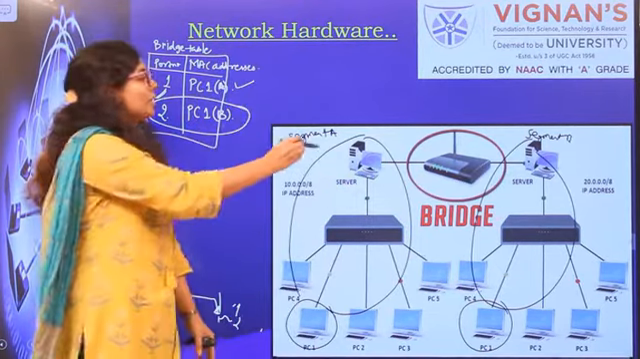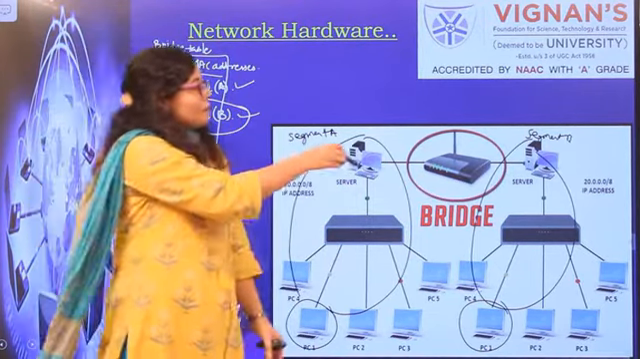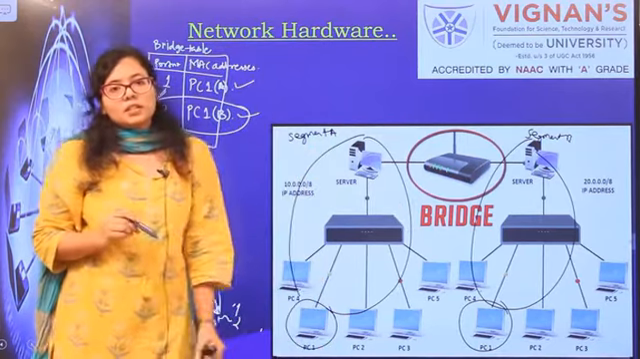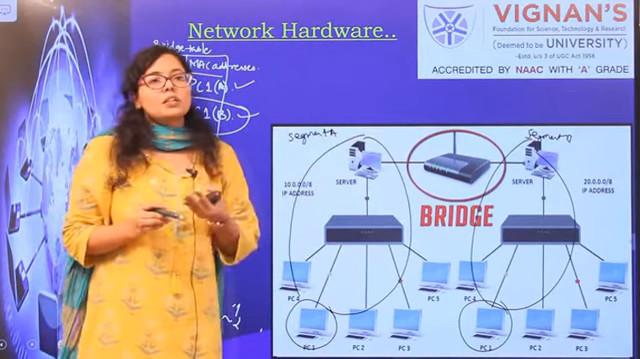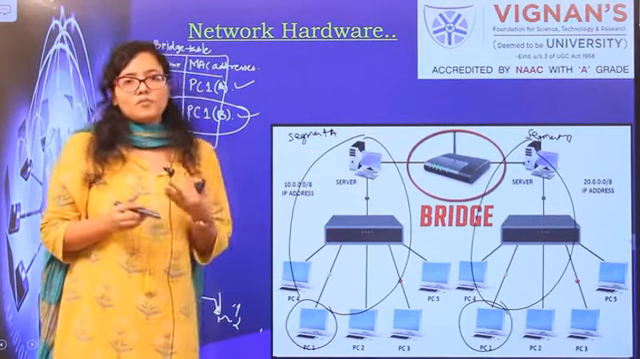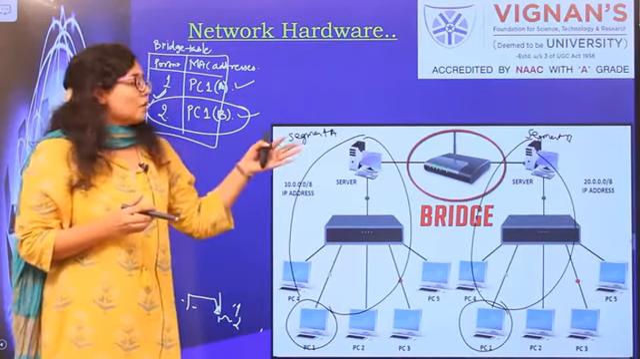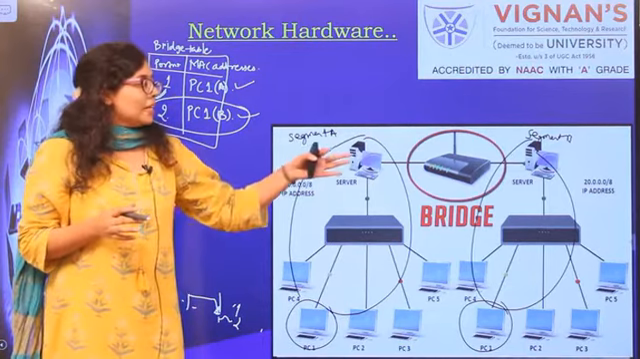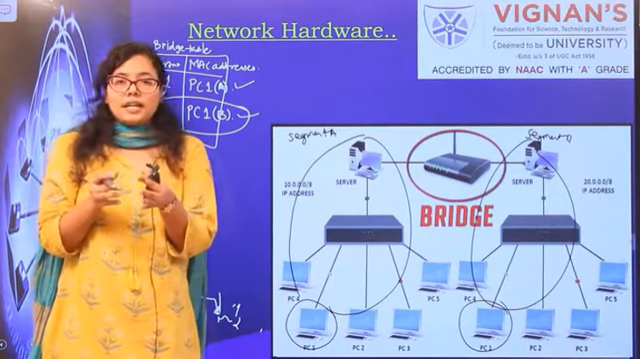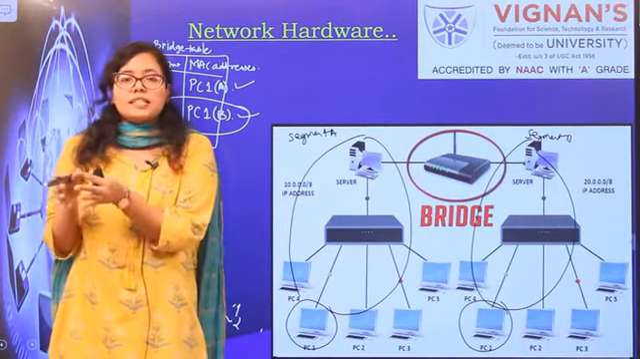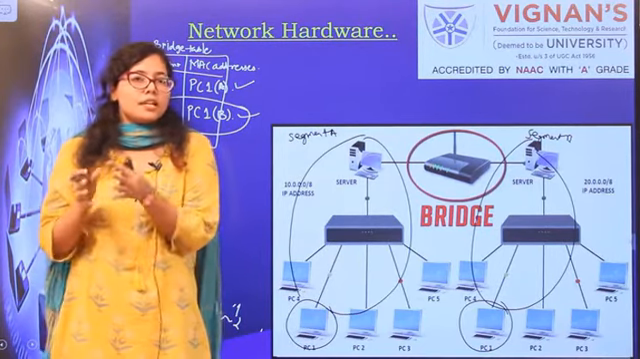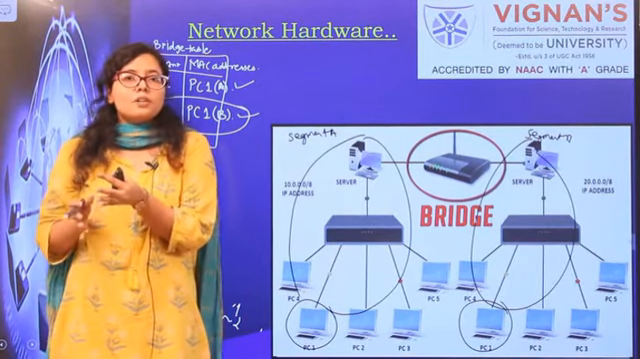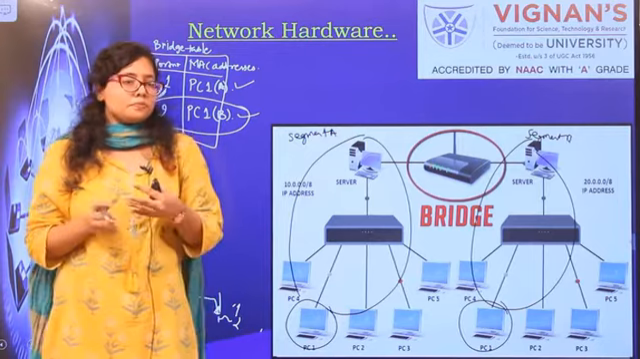So it will only broadcast these data packets to segment B. That is how it is reducing the complexity of a hub. What we saw in a hub was that the data packets were broadcasted to each and every device. But here it will decide where the device is lying, either in segment 1 or segment 2, and according to that it will broadcast the data packets.